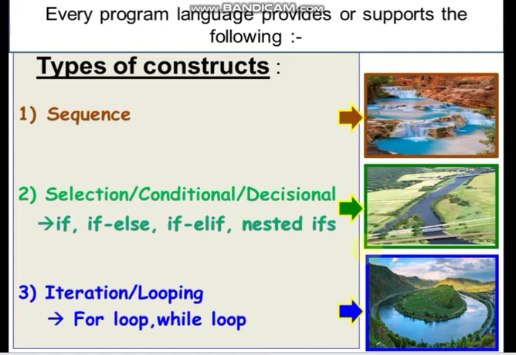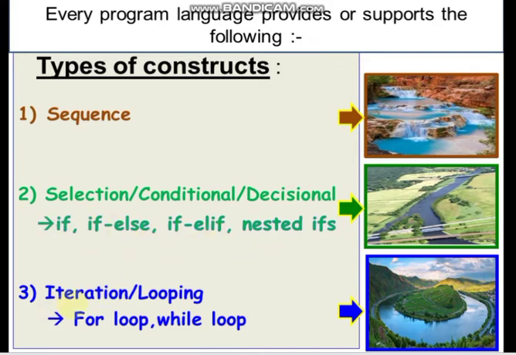So suppose one side is going towards city and another side is going towards forest. You have to decide whether you want to go towards city or towards forest. You cannot move in both the directions simultaneously, right? Because your boat cannot move in the right direction and the left direction at the same point of time. So here you have to decide. When you encounter this kind of situation in a program, you will be using if else, if elif, nested ifs.